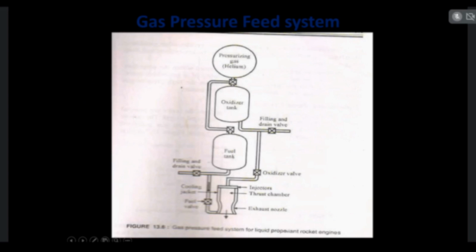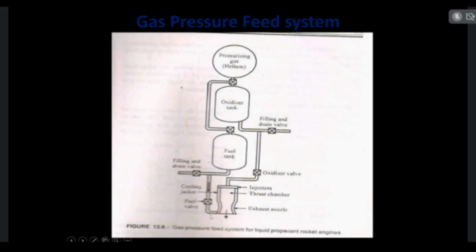So in the top of the tanks, one pressurizing gas tank is available. Inside the pressurizing gas tank, helium is used. This helium gas is used to push the fuel and oxidizer in the tanks. So the fuel and oxidizers are flowing through these pipelines.